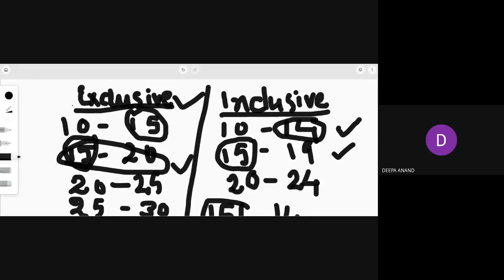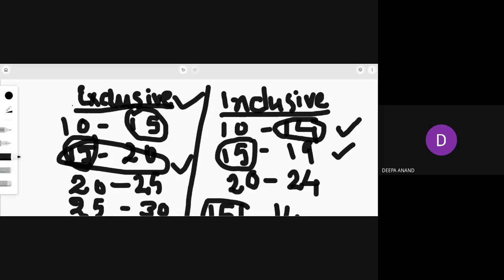What is midpoint? Somebody else? Ma'am, upper limit plus lower limit upon 2. Yeah, that means the value which is lying in the middle of the class. That means lower limit plus upper limit upon 2. That is the midpoint. And what is a class? This 10 to 15 is a class. 15 to 20 is a class.